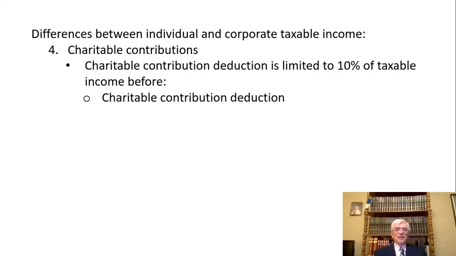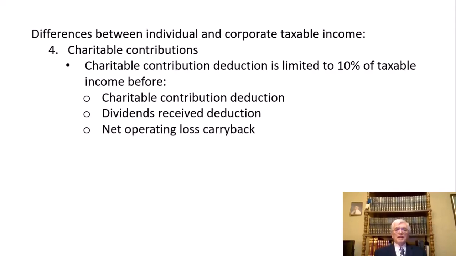We could do algebra to figure that out, by the way, but the lawyers who wrote the tax code can't do algebra, so we don't have to worry about it. Okay, so you don't have to count your charitable contribution deduction. Some other things you also do not have to count. Dividends received deduction, which we will talk about in Chapter 3, but we haven't gotten to it yet. Net operating loss carryback. We will talk about net operating losses, and we'll talk about how nowadays they only go forward. But every once in a while, Congress changes the rules so that, well, we're going to give you a net operating loss carryback.